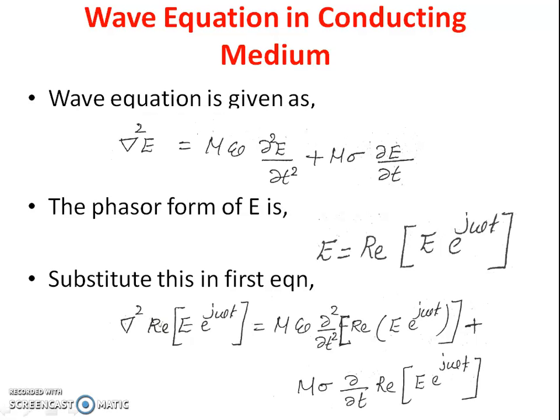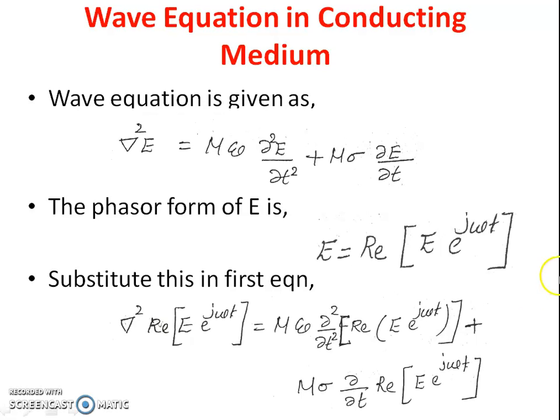So, we know there are mainly two types of materials we are dealing with in electromagnetics. First one is the conductors. You know what is a conductor? They conduct electricity. That means their conductivity is like infinity. And the second category is dielectric. They act like insulators.